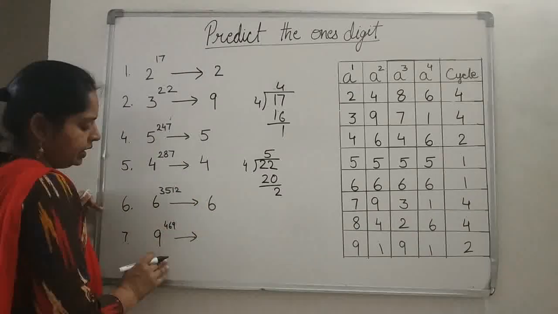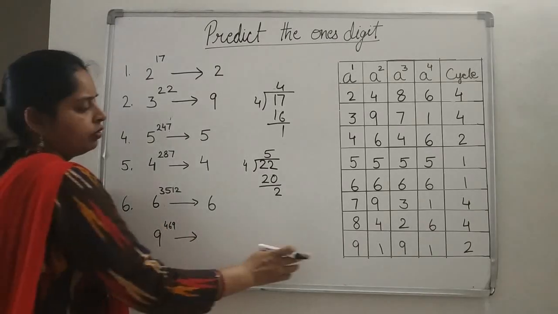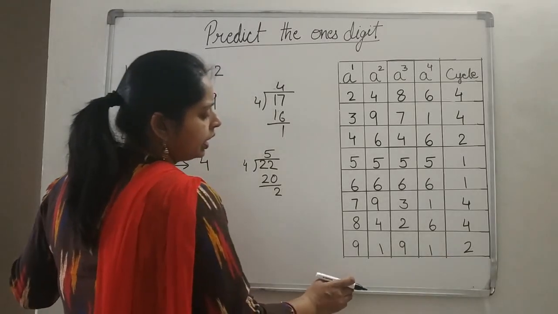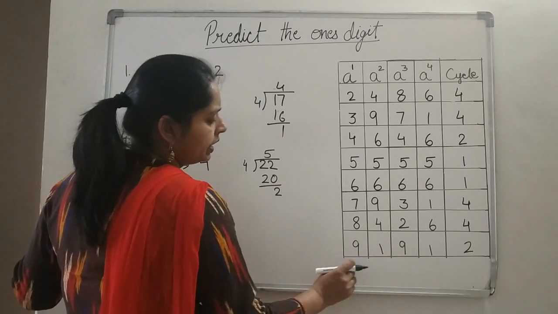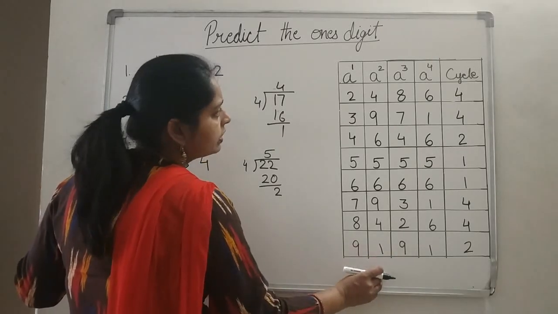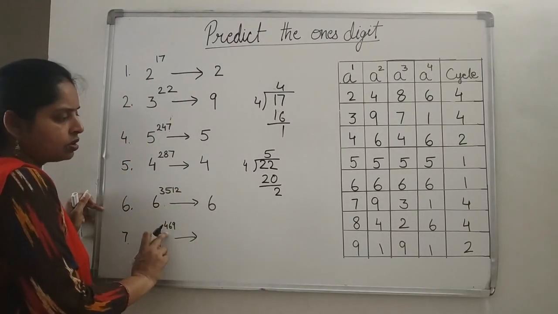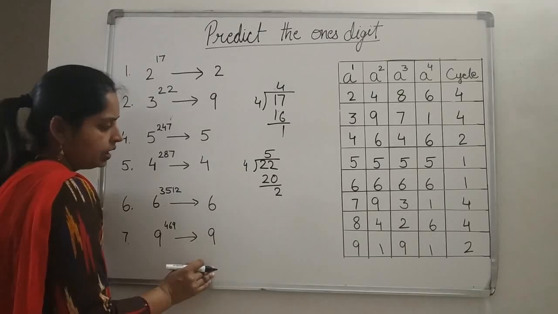In case of 9, 9 to the power 469. What cycle is 9 having? It is having the cycle of 2. And you can see when it is having an odd power, it is ending by 9, and when it is having an even power, it is ending by 1. So what is this number? Again it is odd, and it should end by which number? It should end by 9. Okay?